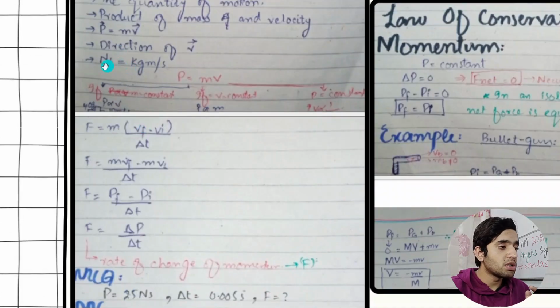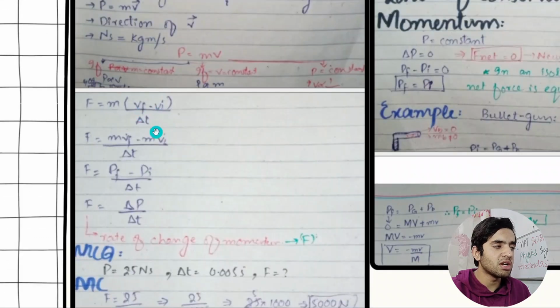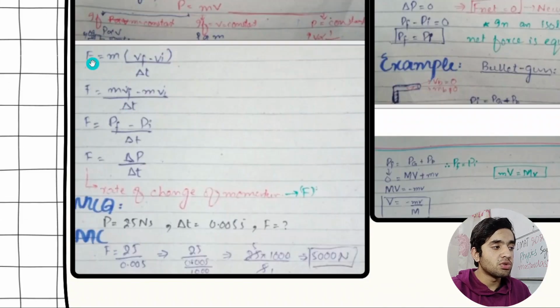The unit of momentum is Newton second, or kg meter per second, p is equal to mv. I have written some as 3 cases, just like Newton's third law, and this is its mathematical form. I have derived further: mv, vf minus vi divided by del t. This is the acceleration, a is equal to vf minus vi over t. Sorry, this is Newton's second law of motion.